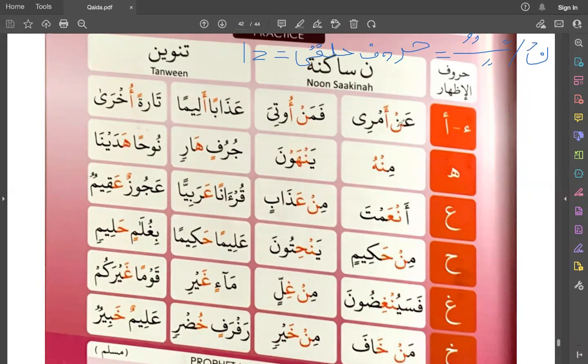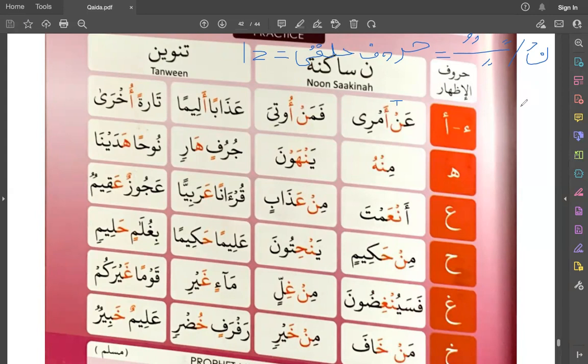An, the sound is noon sakin. So how will you say it? An amri, an, ayn from your throat, noon will get sifa of the wasat, and it is izhar because after noon sakin you found hamza, and hamza is one of the huruf halqi.